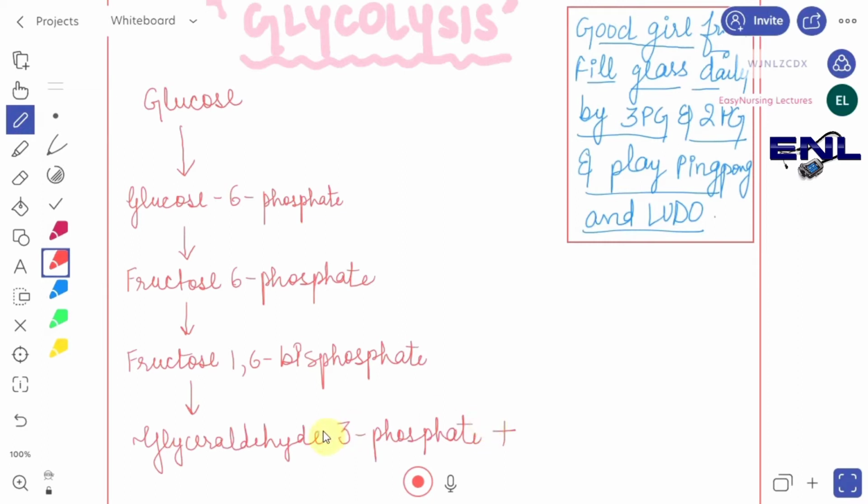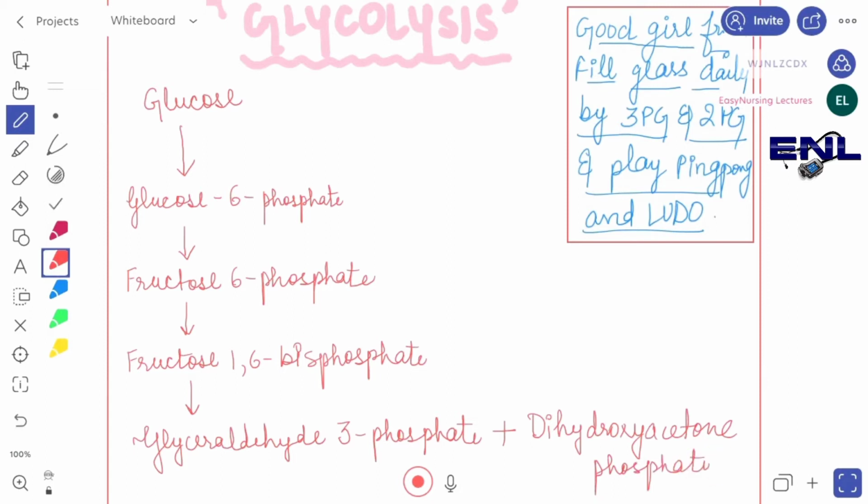Plus there is one more thing that is released here after fructose 1,6 bisphosphate: glyceraldehyde 3 phosphate, and also dihydroxyacetone phosphate.